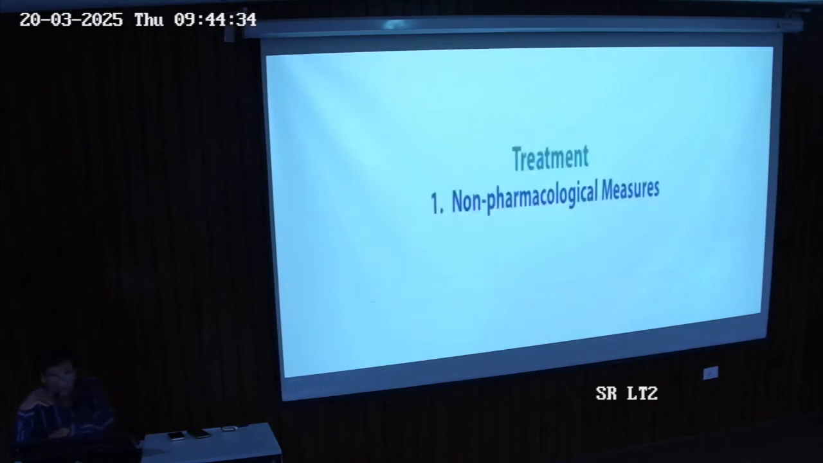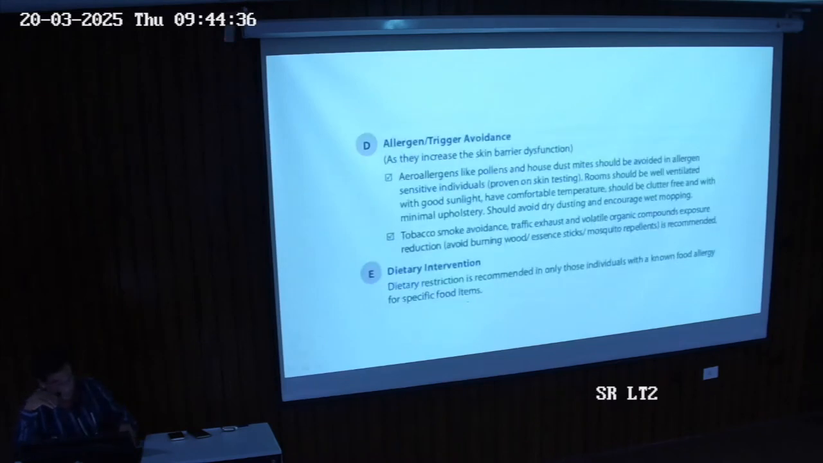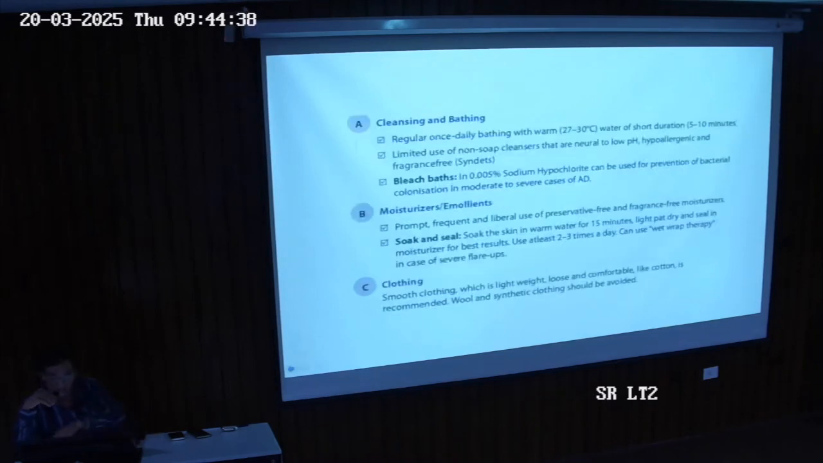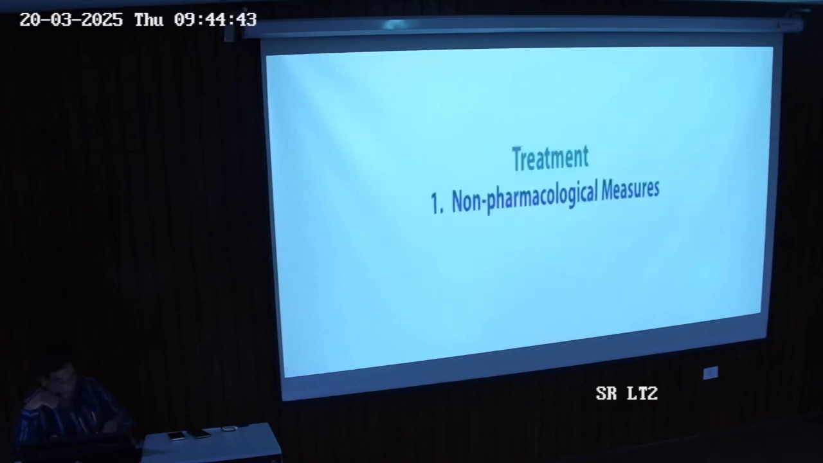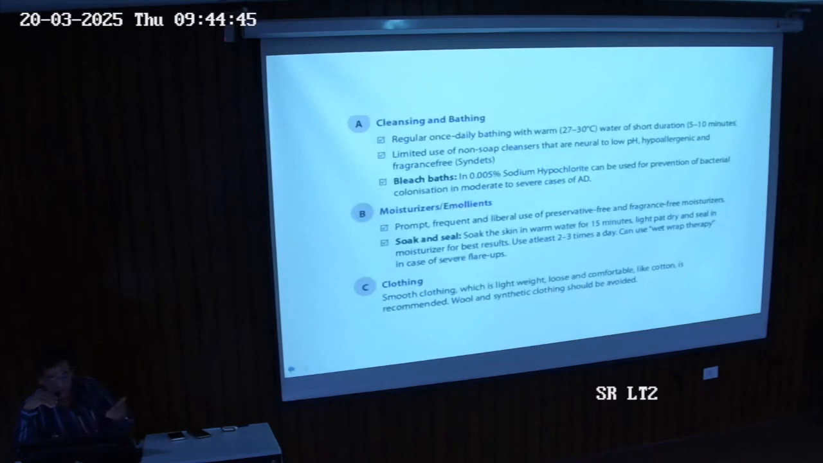In treatment, non-pharmacological treatment is important. We have two types of treatment. First thing, we educate the patients so they can manage themselves. What do you mean by non-pharmacological? Cleansing, bathing, moisturizing, clothing. Cleansing means regular. In atopic dermatitis, it's important to go with warm water. Always take a bath with warm water, 25 to 30 degrees centigrade, and for a short duration, not half an hour or 50 minutes. Always use a pH-neutral cleanser that is fragrance-free and hypoallergenic.